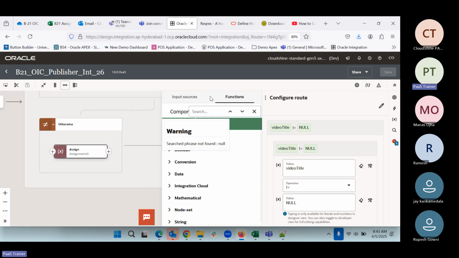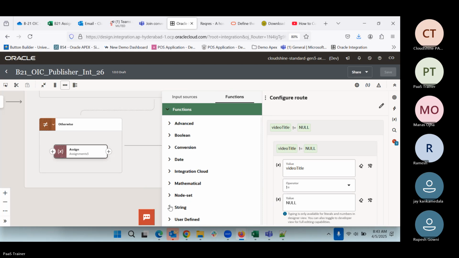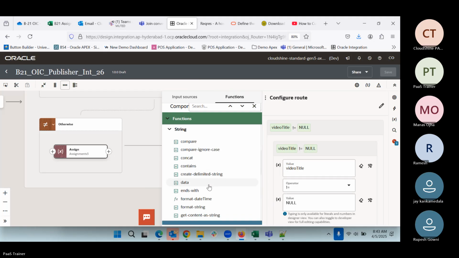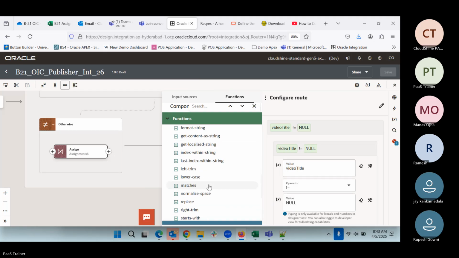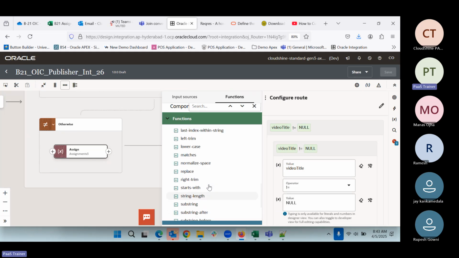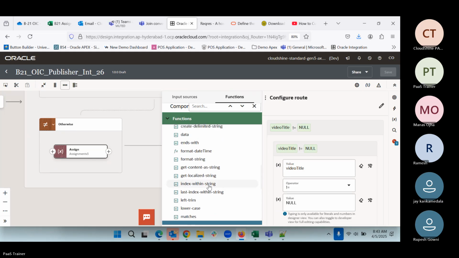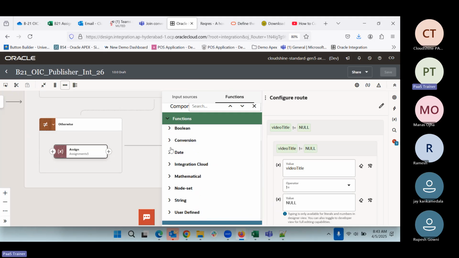No, we don't have. Upper, translate, format date. I don't think we have any direct function.